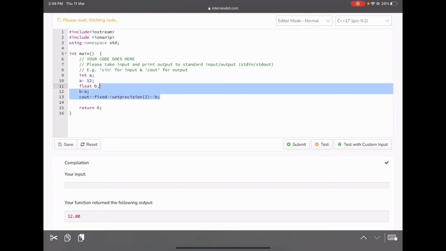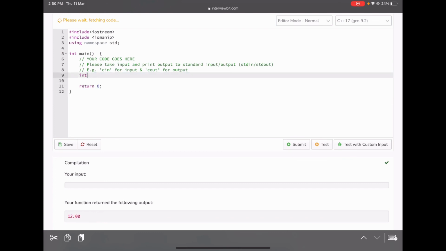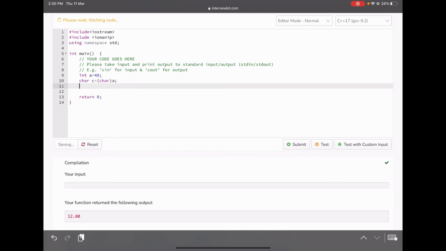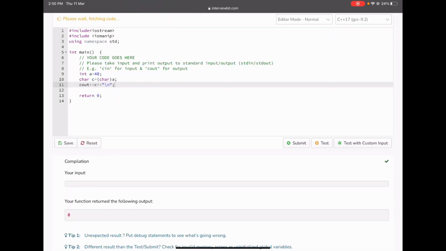Now let's try an explicit type conversion to see how it actually works. Suppose that we have int a equals 48. Now we are going to do char c equals, explicitly converting a to a character variable. Whatever character has the ASCII code 48, we will get that character in c. So if we directly print c, we'll get the character we were expecting. Let's check. You see, we are getting 0, but 48 is not 0. This 0 is the character represented by the ASCII code 48.